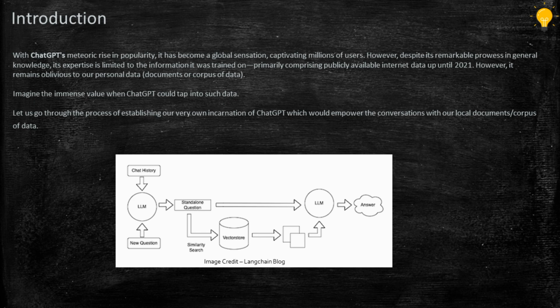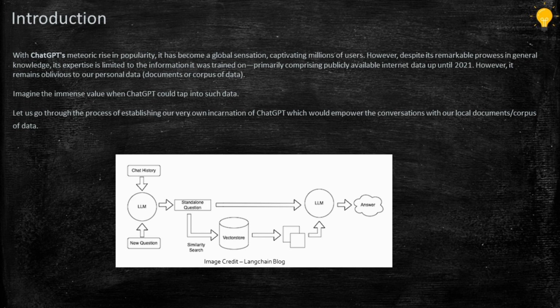With its rise in popularity, we all are aware that ChatGPT has become a global sensation, captivating millions of users. However, despite its remarkable powers, the knowledge it has is limited to a certain date, which is 2021. So it is only trained on publicly available data till 2021. So obviously, if you want to leverage the functionality of ChatGPT on our custom data or private data or documents, it's not directly possible.